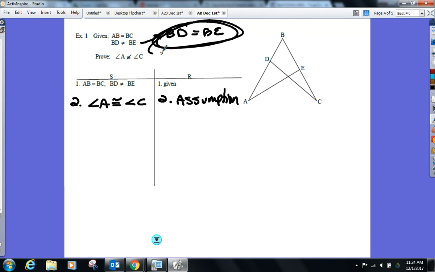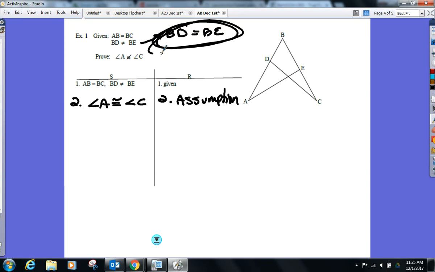No. I don't want you to contradict, because once you contradict the proofs, we're done with the problem. You see what I'm saying? You sure? So here's our goal right now. I need everyone to get BD equal to BE somehow.